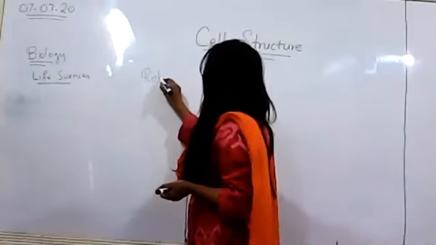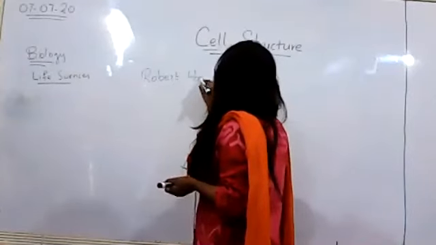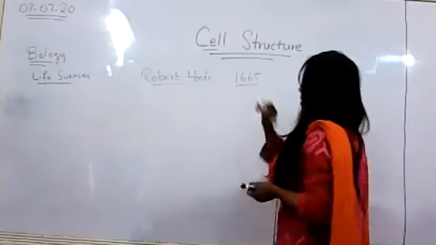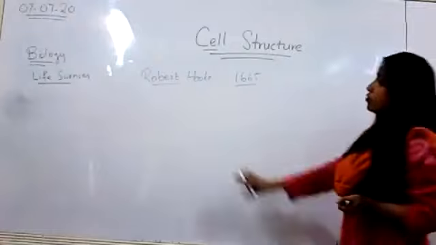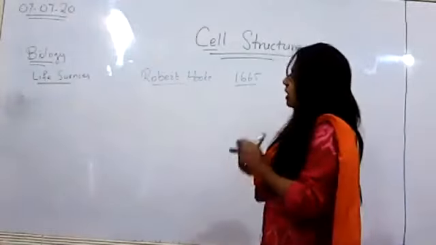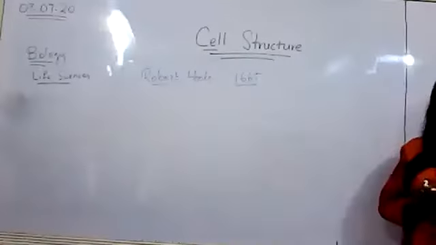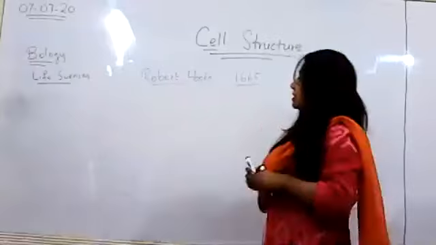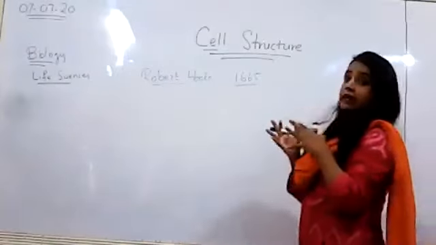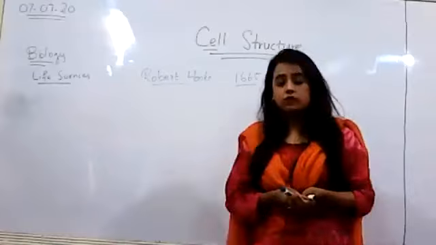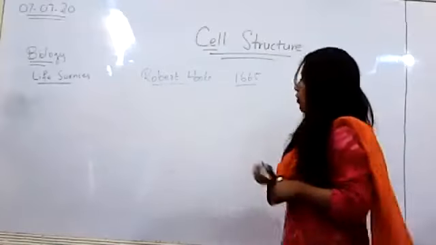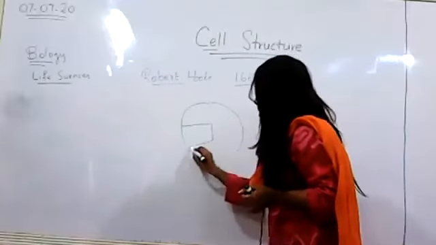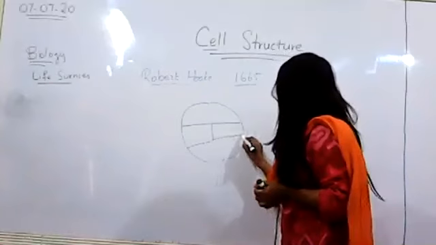Robert Hooke. So it was the year 1665, and the scientist's name was Robert Hooke. And what he was doing, he was studying the dead part of a plant that's called a cork. The cork that we use to bottle up bottles, right? That cork he was studying, and he was looking at the cork under his self-made microscope. So what he saw in that cork was an image something like this. There were boxes.